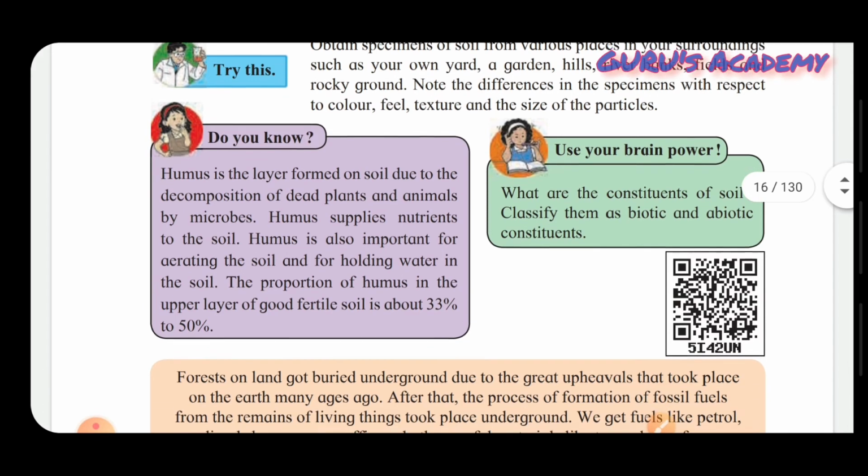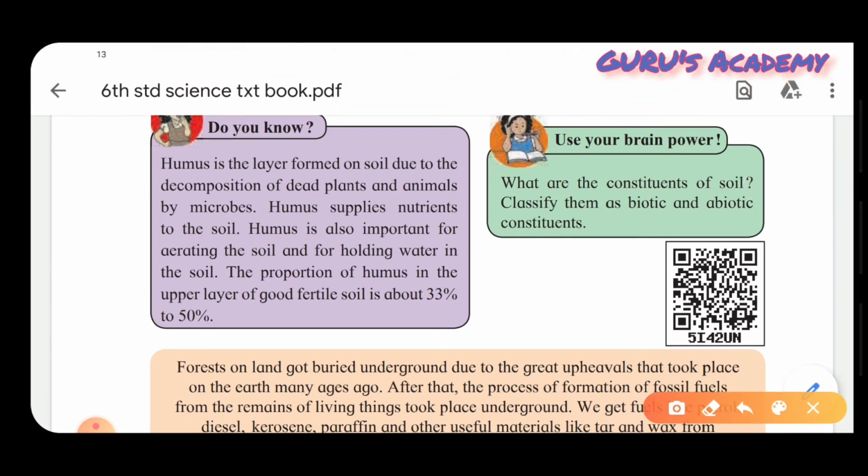So students, we have seen what the humus is. Now your humus is the layer formed on soil due to decomposition. I have told you all what decomposition means. That is decay of dead plants and animals by microbes. Humus supplies nutrients to soil.